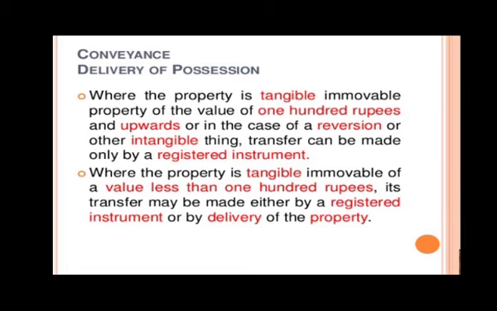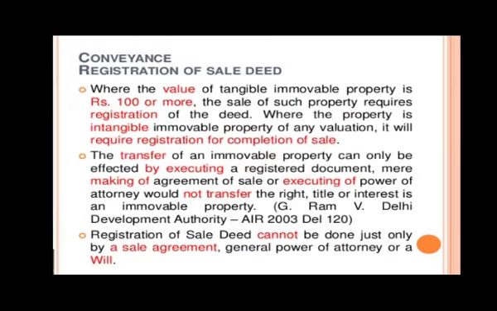If the value of property is less than 100, make it very clear how conveyance is being done. For anything below 100 rupees, delivery of possession will be enough for conveyance. But if the value is more than 100 rupees, then a registered sale deed is a must.